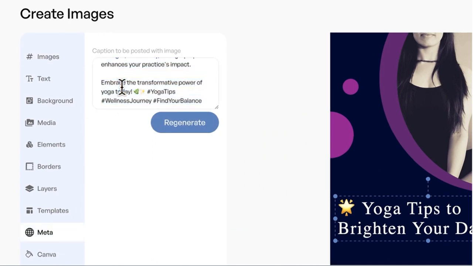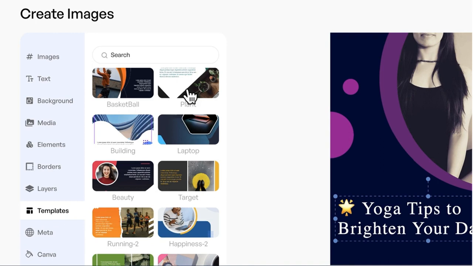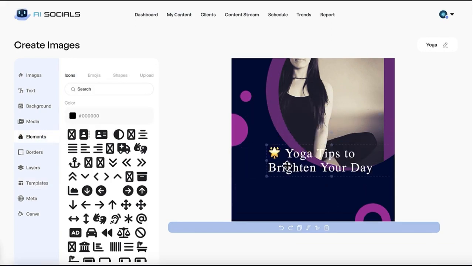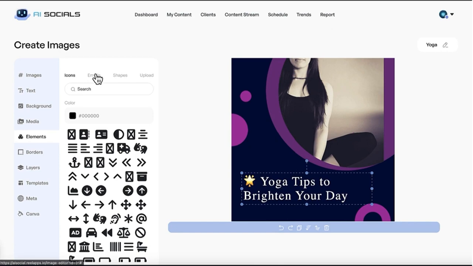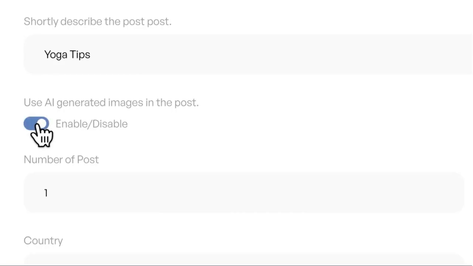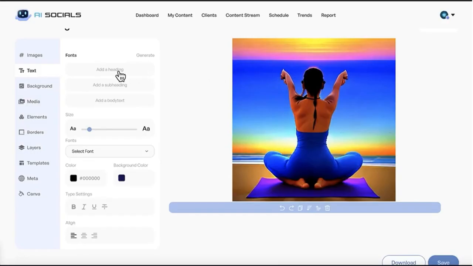You can choose from a huge range of done-for-you templates in many niches to replace the created image if you want, or import a social post you made inside of Canva directly into AI Socials to edit and post, as AI Socials comes with special Canva API access. Or you can simply edit the image any way you want with the social post drag and drop editor. Add images, elements, emojis, layers, and more. Remember, you can also choose to generate a high-quality, fantastic AI image using Midjourney, the best AI image engine, to really stand out on social timelines and make your clients super impressed too.